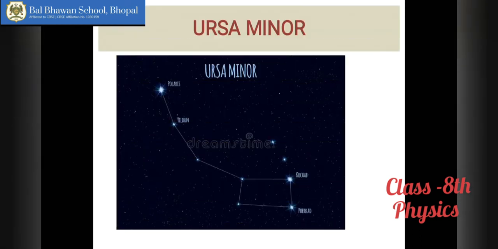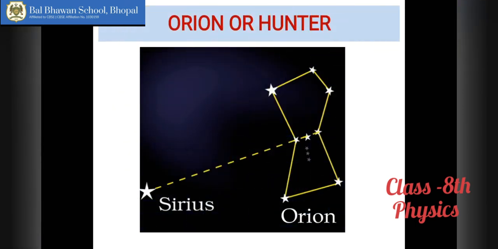Okay, next constellation. As you can see in this, Ursa Minor looks like Ursa Major only, but it is only smaller in size and less bright as compared to Major. Next constellation is Orion or Hunter. It also consists of 7 to 8 bright stars. These three stars in the center can be used to locate the brightest star in the sky called Sirius.